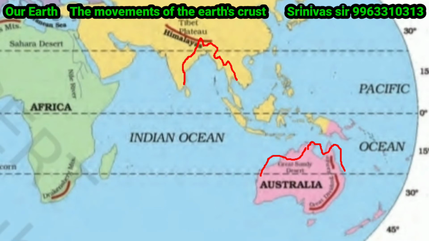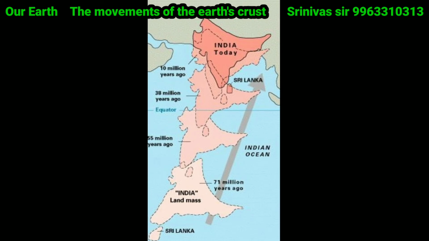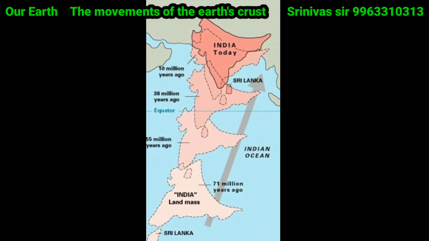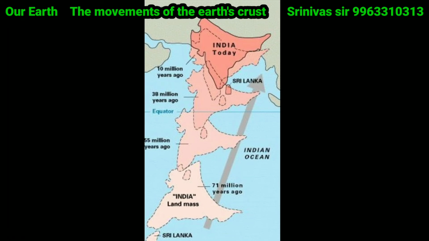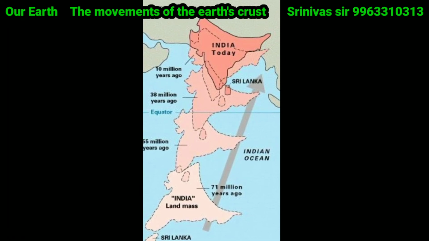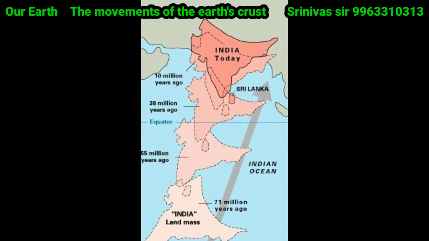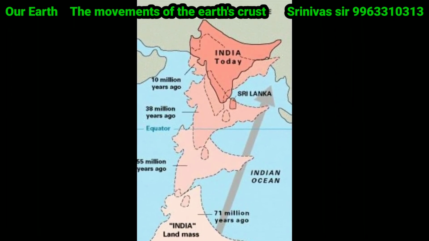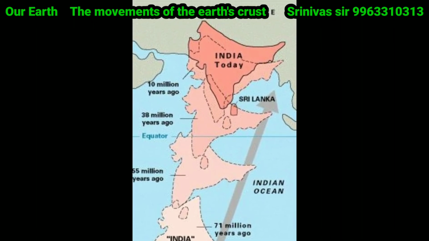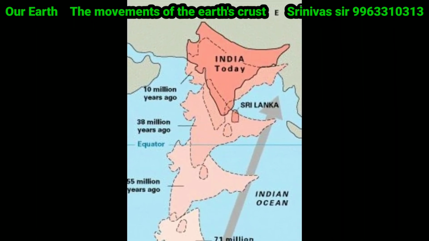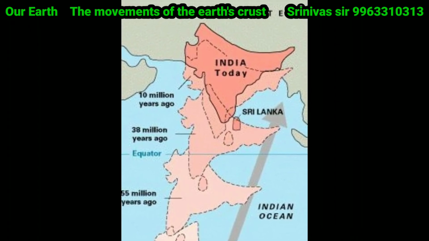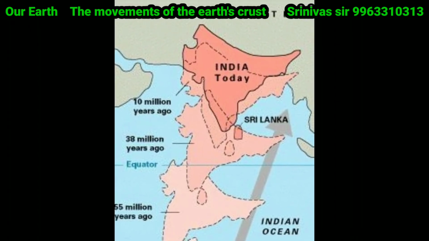If we observe the world map very clearly, we may understand the Australian north coastline will fit with the Indian coastline. When the Indian subcontinent divided from the Australian plate, it had been moving towards the equator. And it crossed the equator and hit the Tethys Sea and the Eurasian plate. So the Indian plate collided with the Tethys Sea and the Eurasian plate with a great force.